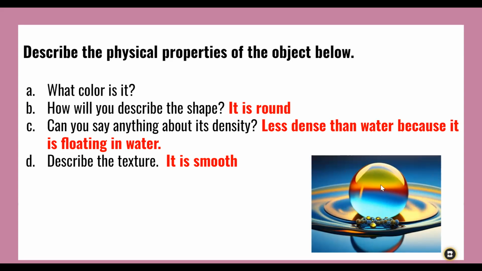And then how do you describe the shape? It's round. Can you say anything about the density? It's floating in water, so we can say it's less dense than water. Then texture, it is smooth. So we've just put into practice how to find the physical properties.